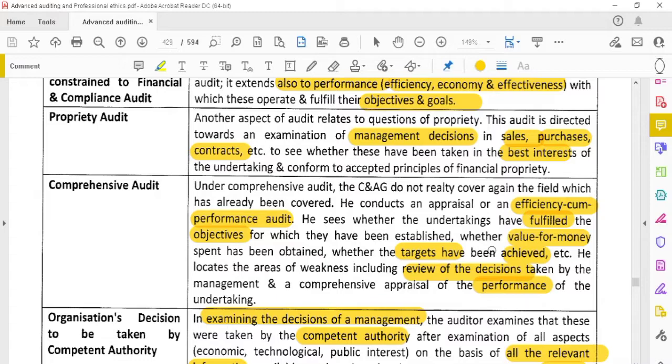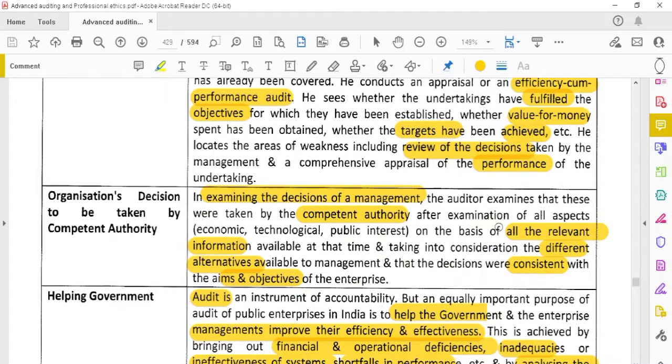Okay, we have to review the decisions taken by the management, and also we have to verify the performance of that undertaking, how the performance of the undertaking is, and also how the management is taking decisions in each and every area. And we also have to verify whether the money is providing value for money or not. That is the comprehensive audit. All three we have to check: performance, whether decisions taken are proper or not, and also value for money, whether they have spent the money in a way that provides value for the organization. So this is called comprehensive audit.